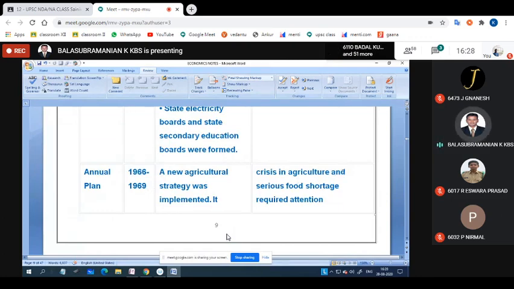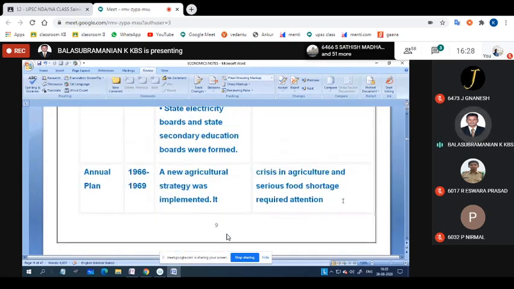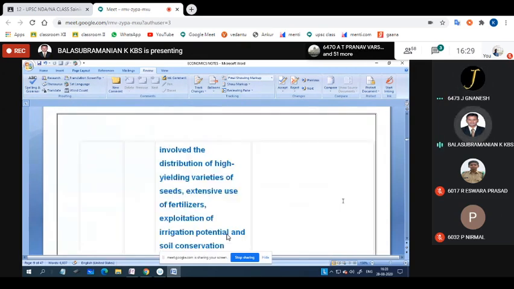Crisis in agriculture and serious food shortage required attention. As the population is increasing by year, we have to improve agriculture because we are facing a lot of food shortage. So M.S. Swaminathan and Jawaharlal Nehru went to Russia, where the 5-year plan idea was found. They brought the culture and introduced the 5-year plan in India. Understood? HYV seeds, all the things.